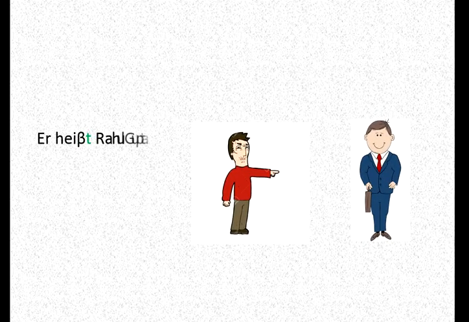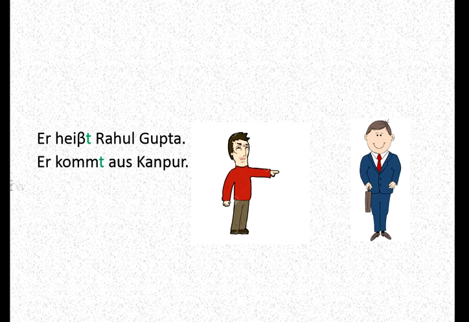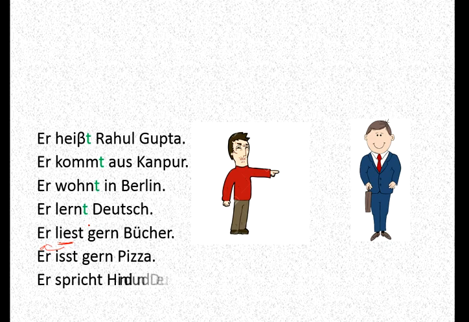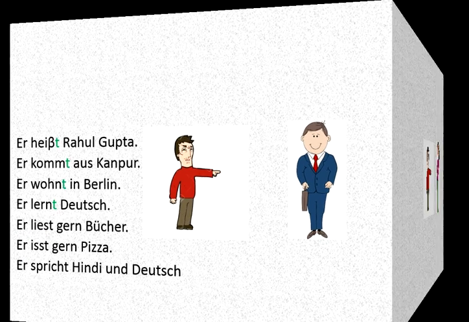Let's see how we use them. Er heißt Rahul Gupta. Kommt aus Kanpur. Wohnt in Berlin. Lernt Deutsch. Now we use the irregular verbs. Liest gern Bücher. Liest, that we learned: e is equal to ie. Isst gern Pizza. He eats pizza gladly. Spricht Hindi und Deutsch.